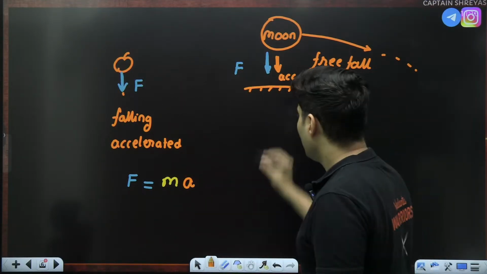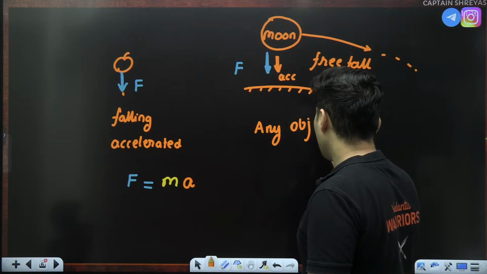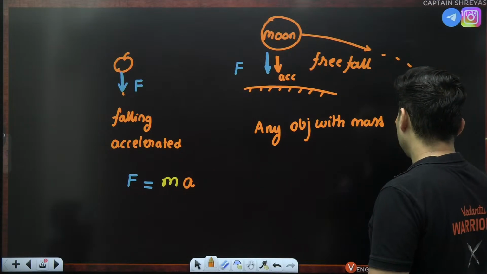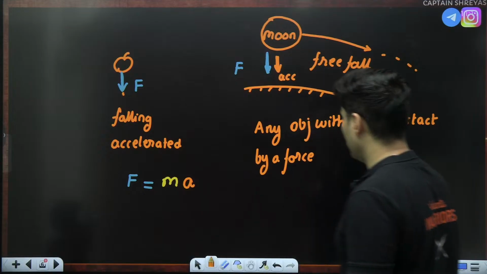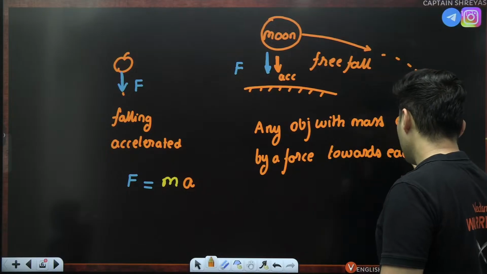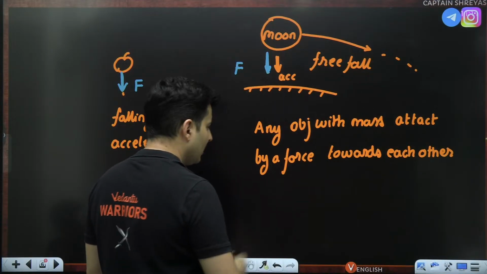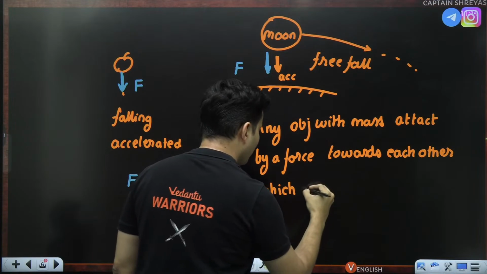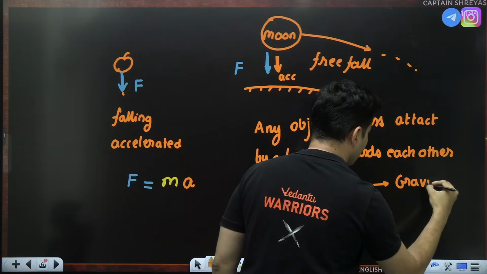So this is how he was able to see that any objects with any kind of mass attract by a force towards each other, and this is a universal law, attract each other, okay, which is called as gravitational force, which is basically called as your gravitational force.